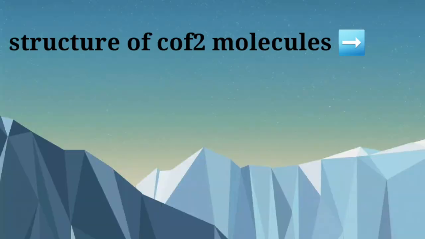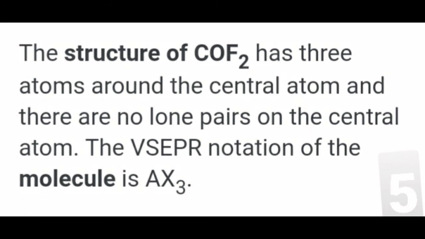The fifth point, structure of CF2 molecules. The structure of CF2 has three atoms around the central atom. There are no lone pairs on the central atom. The VSEPR notation of the molecule is AX3.